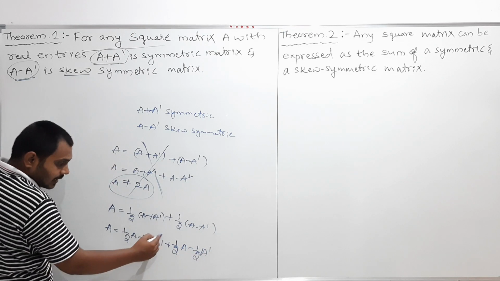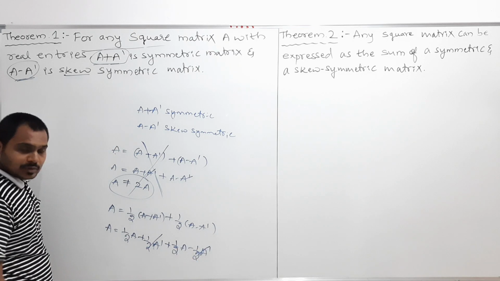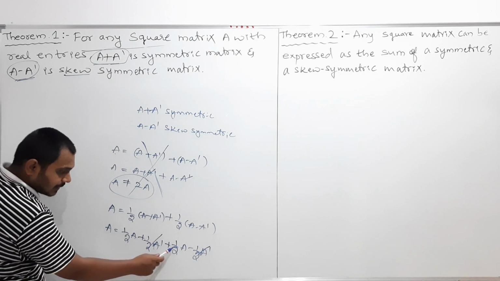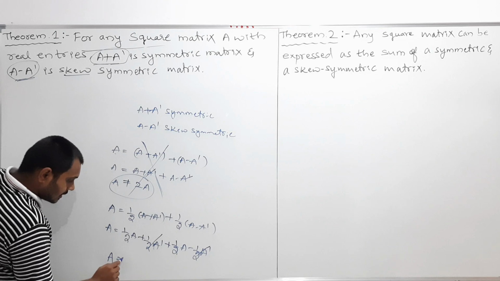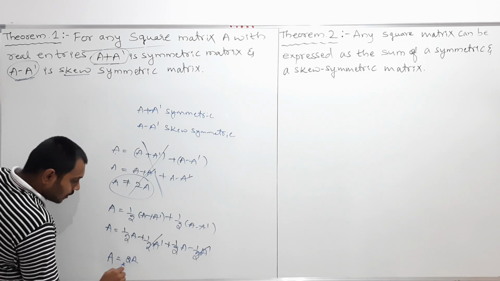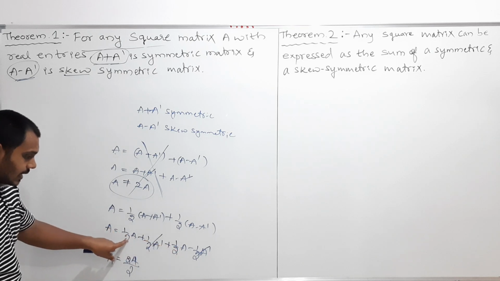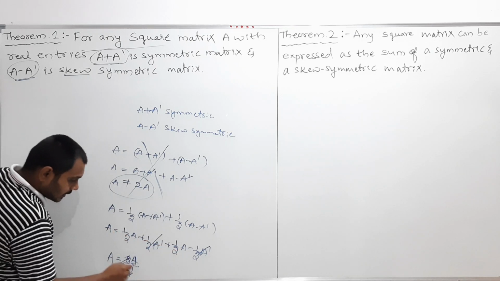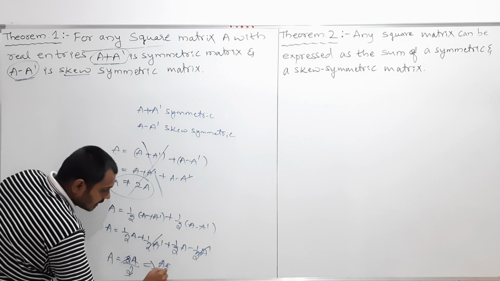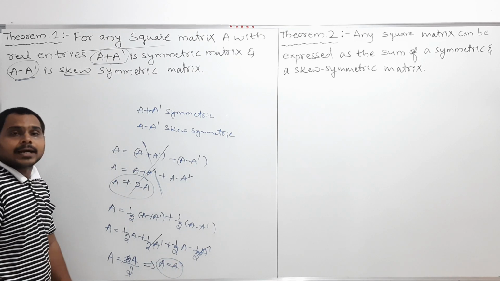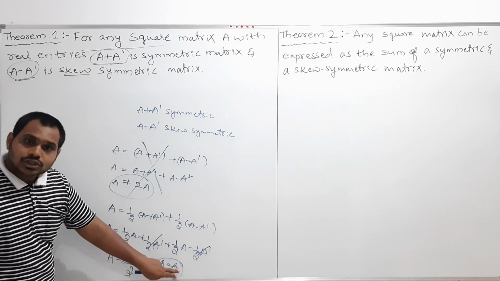Now half A transpose cancels. Half A plus half A is 2A by 2, because the LCM is 2 and A plus A is 2A. This 2 cancels. This implies A is equal to A. Am I right? So here LHS is equal to RHS.